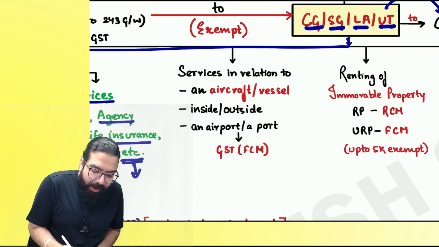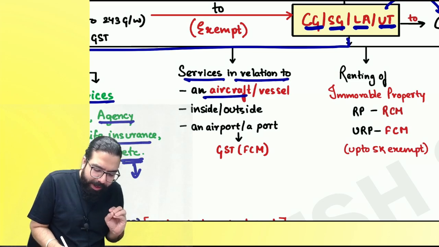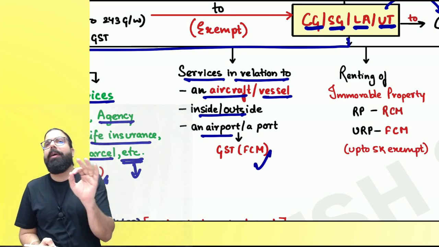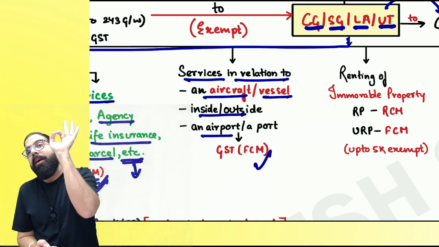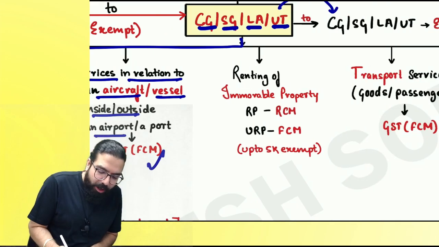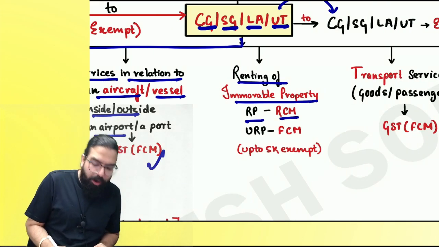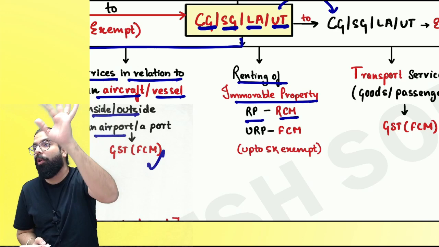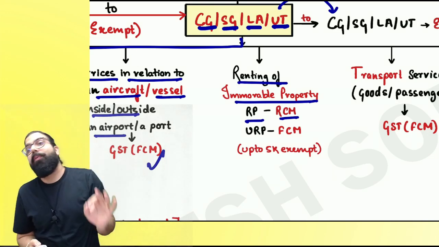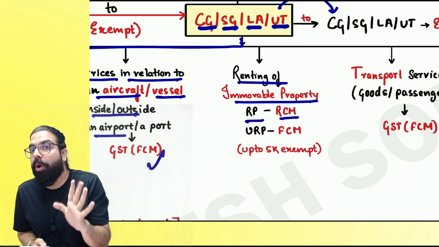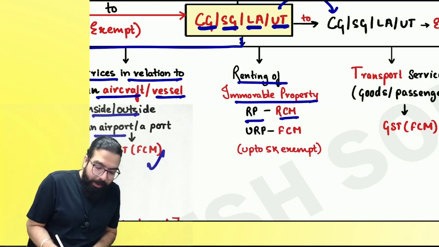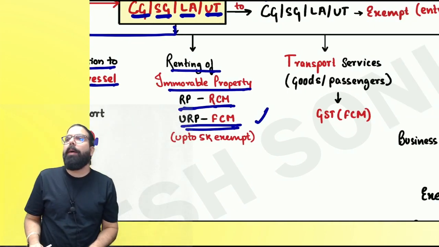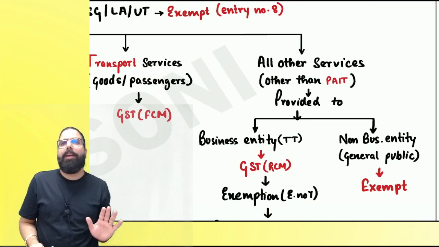Now, the next one over here is if services in relation to an aircraft or vessel are given inside or outside an airport or port, then always GST will come under forward charge mechanism. Now, renting of immovable property, always remember, a registered person will always pay GST under RCM. Government giving renting of immovable property, I'm talking now. Immovable property will be registered person, unregistered person, forward charge mechanism. And here also there is an exemption up to how much, everyone? 5,000 rupees. Can I go ahead, everyone?